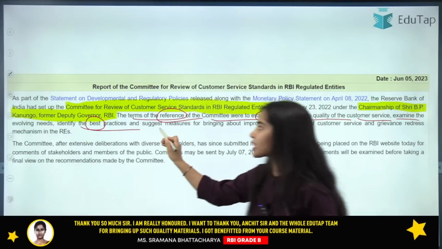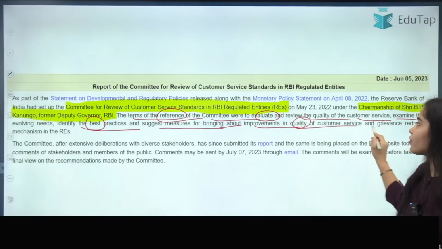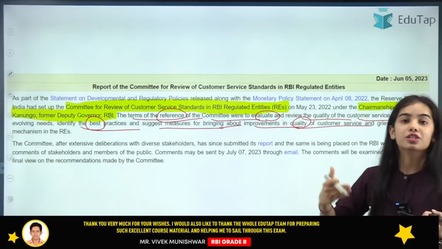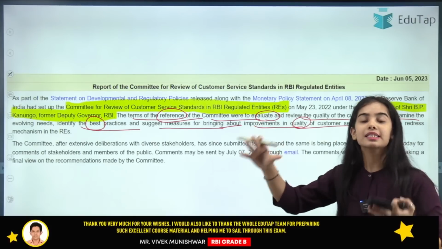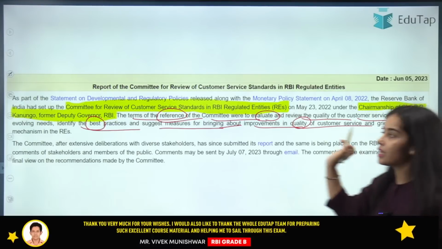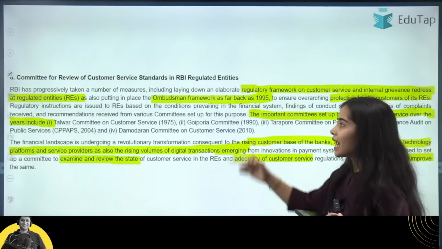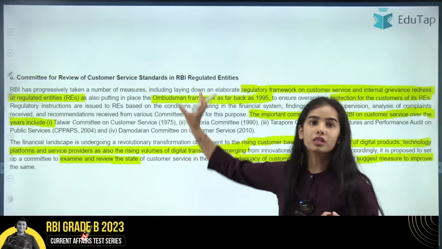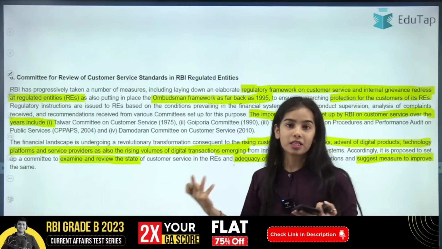Identify the best practices and suggest measures for bringing about improvements in quality of customer service, by seeking global best practices and domestic best practices. Grievance redressal mechanism in the REs should also be made better. And this is the background of the customer service standards and the framework that has been brought by the Reserve Bank of India.